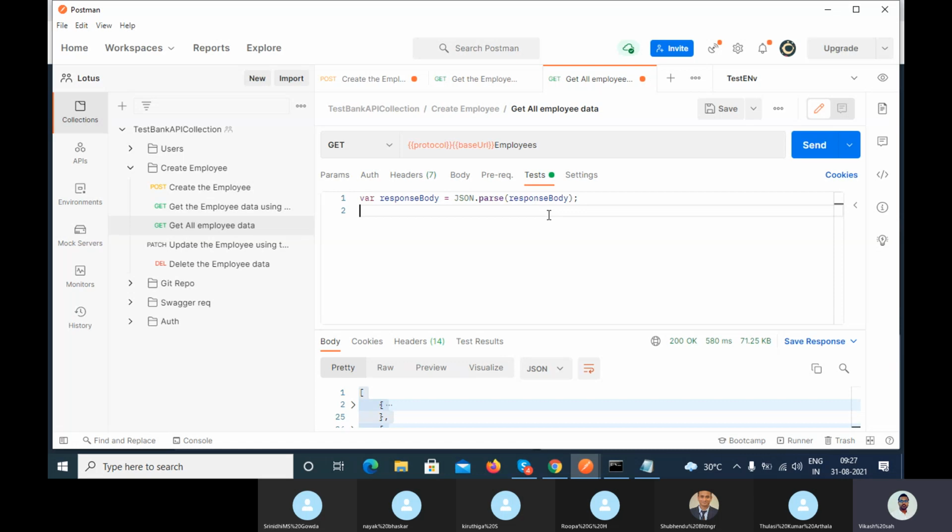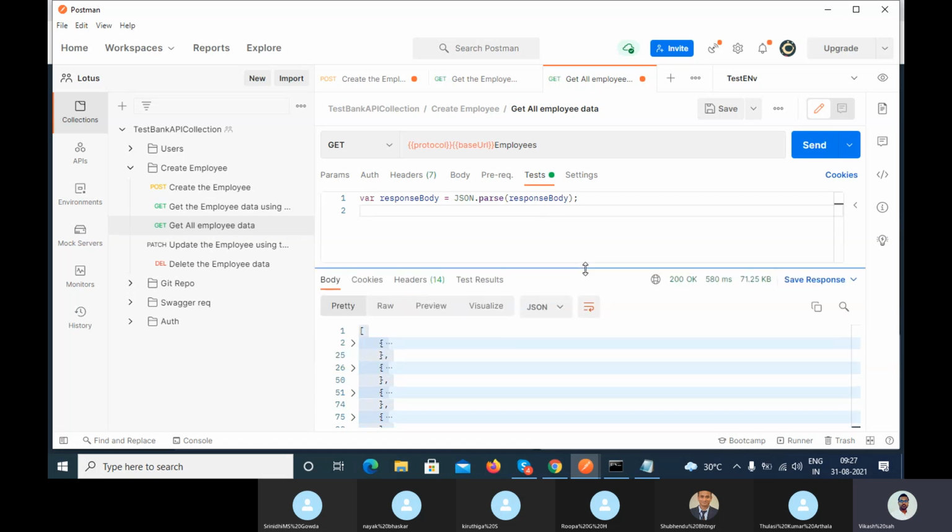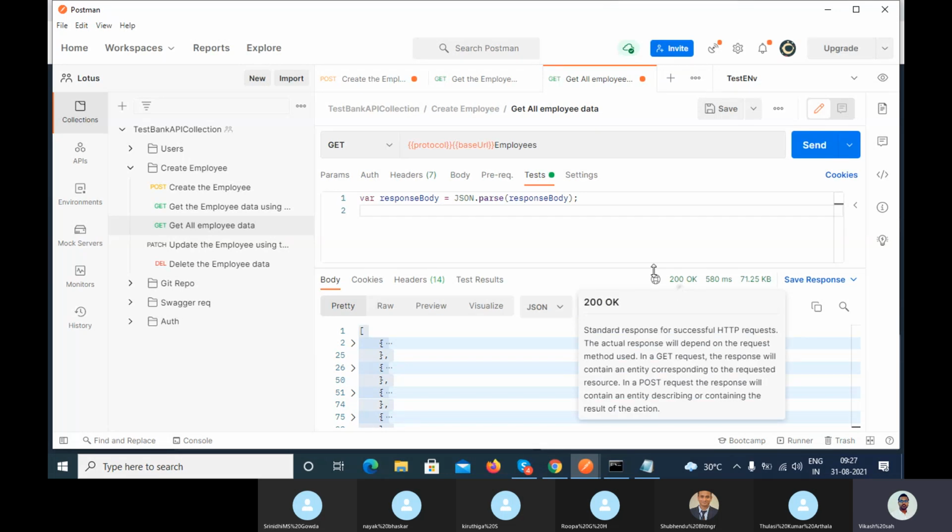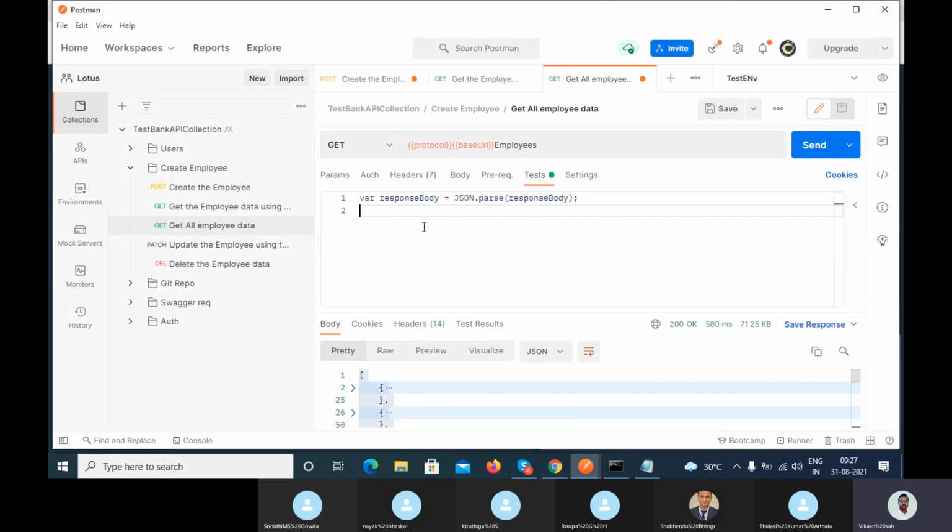So the very first thing I told you, while doing the automation or even manual testing, first you have to verify the status code, guys. So write the code here. Write the code if response, which we have already written above.